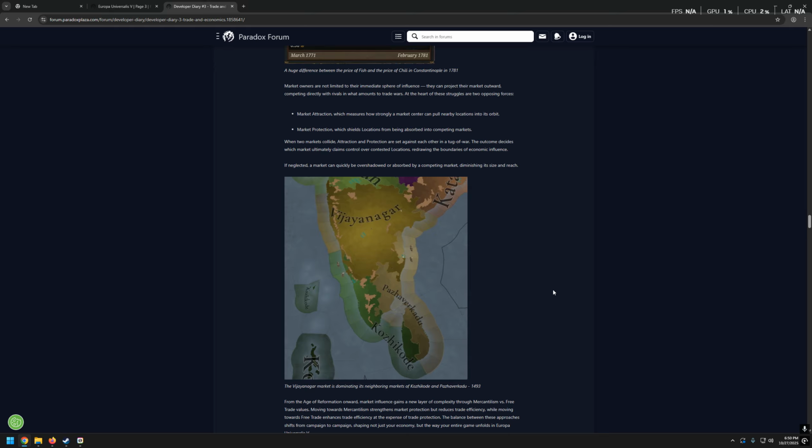I'm really curious how it works, because I can imagine a situation when certain markets just disappear and all of the locations are pulled into neighboring markets because there is no market protection whatsoever. So yeah, I'm genuinely curious about that.